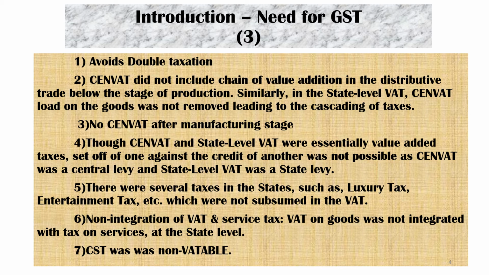All these problems existed before the GST regime. Another thing, CST was non-VATable. Earlier, for interstate transactions, CST was applicable, but CST was not VATable. It was a cost.